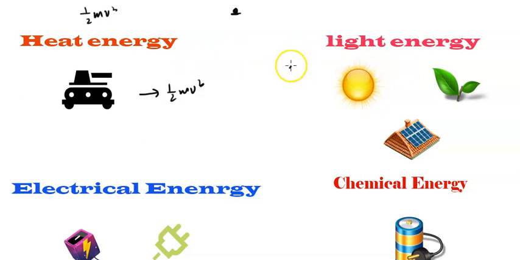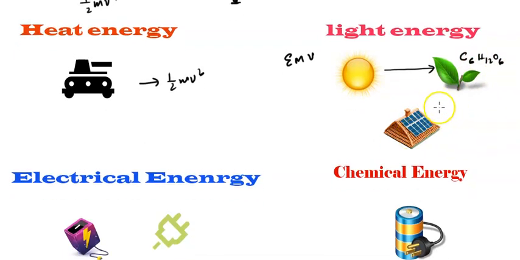Another one is the light energy. Light energy is nothing but an electromagnetic wave. You can see the leaf is taking the light from the sun and does the photosynthesis, which produces the carbohydrate C6H12O6, which is a kind of source of energy for almost all living beings.